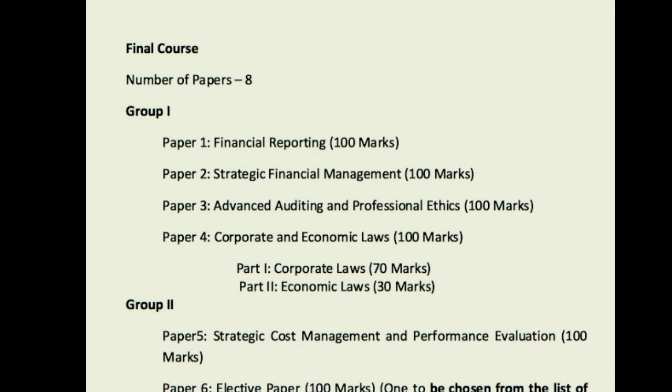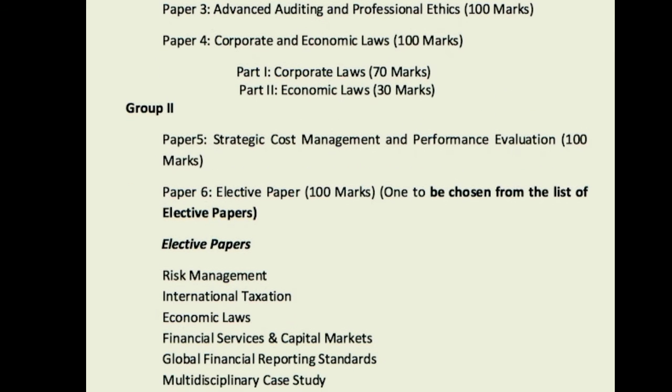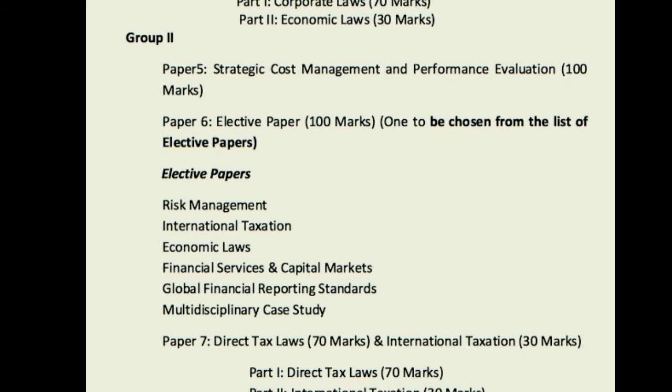Here also there are two groups, each consisting of 4 papers. Paper 1, Financial Reporting. Paper 2, Strategic Financial Management. Paper 3, Advanced Auditing and Professional Ethics. Paper 4, Corporate and Economic Laws. Paper 5, which is in group 2, Strategic Cost Management and Performance Evaluation.